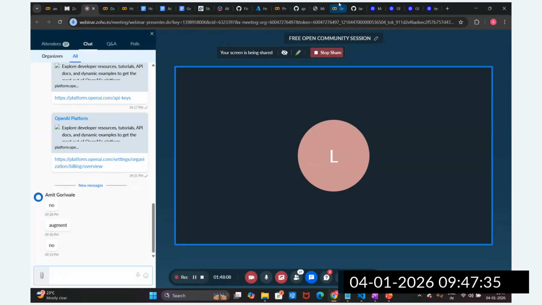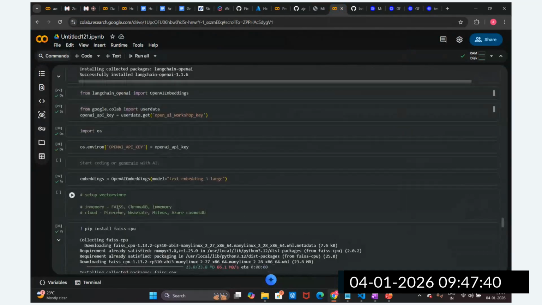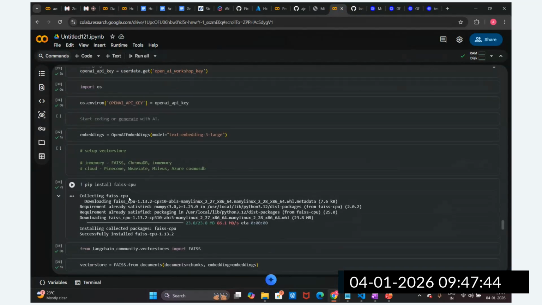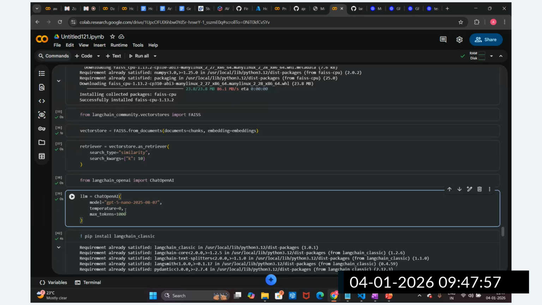In this exploration part we have to try different approaches. Let's suppose this data is not able to be fetched. Then in that case, I'm going to try out different retrievals. I'm going to change the chunking strategy and the loaders. Then I verify which one is working here: whether OpenAI embedding is working well or not, whether this LLM model is working well or not. We are going to verify and experiment with this.